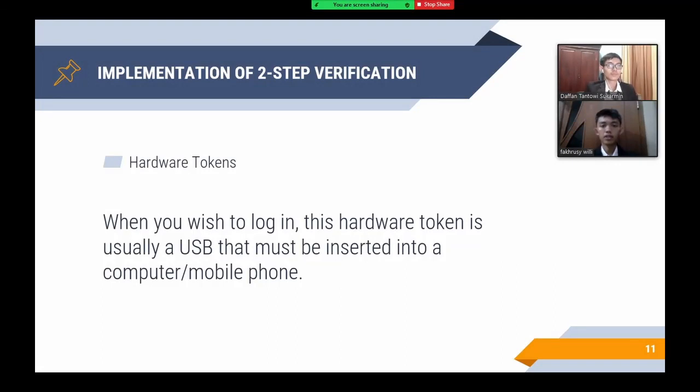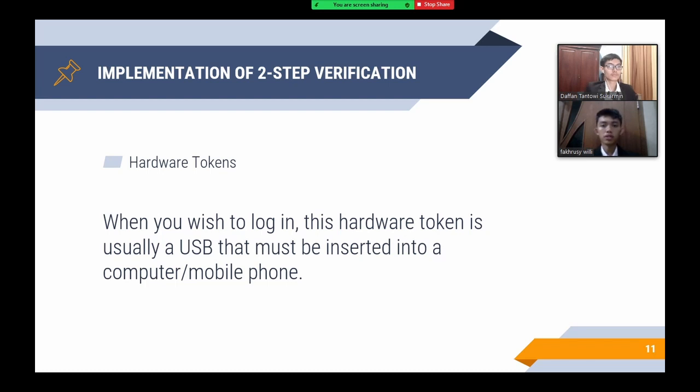Next is implementation of two-step verification. Here, actually, the two-step verification method has many types. There are some examples of commonly used two-step verification. The first is hardware tokens. When you wish to log in,